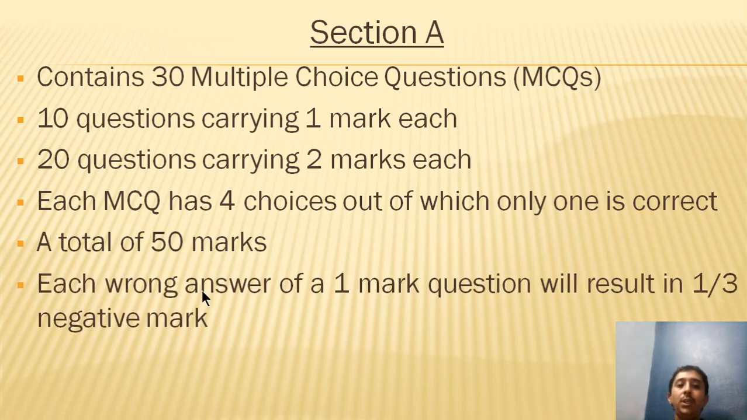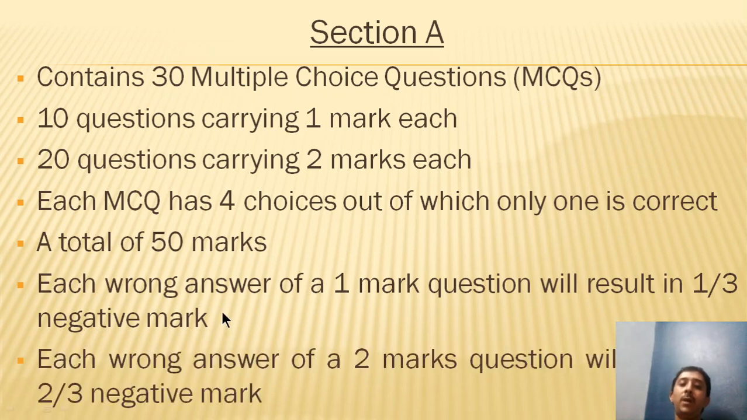So each wrong answer for a 1 mark question will result in 1/3 negative mark, and each wrong answer of a 2 marks question will result in a 2/3 negative mark. So as you can see here in section A, there will be negative marking. So if you go wrong with a question for 1 mark, then you will lose 1/3 marks, that is going to be 0.33 marks. The same way for a 2 marks question, if you go wrong with it, then you will lose 2/3, which is 0.66 marks.